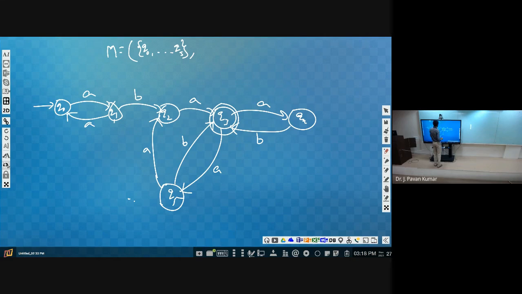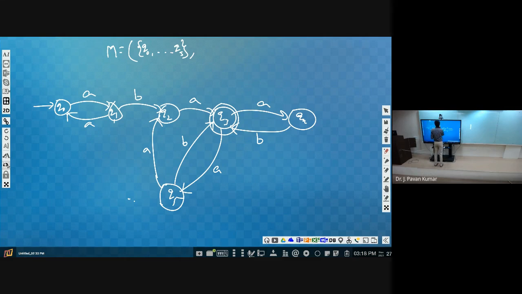That means the initial state and final state can be the same state. That is also allowed, according to the definition. So we have one initial state, but any number of final states. It can be the initial state or other than the initial state, or a combination as well.